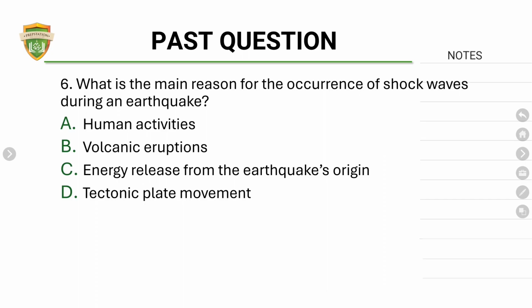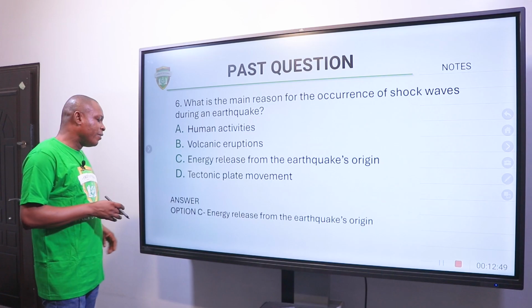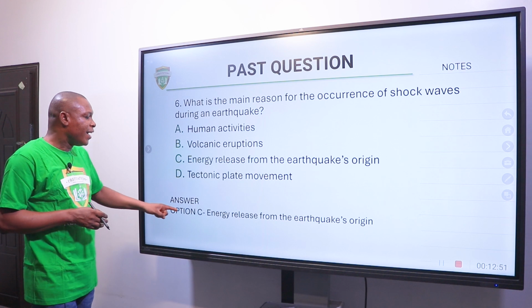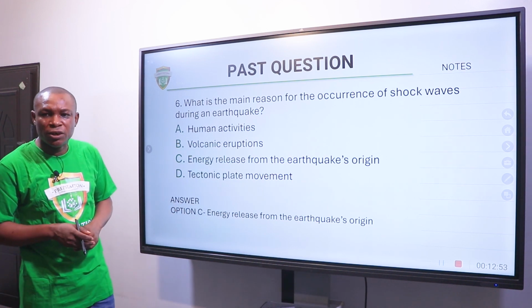What is the main reason for the occurrence of shock waves during an earthquake? A. Human activity. B. Volcanic eruption. C. Energy release from the earthquake's origin. D. Tectonic plate movement. The right answer is C. Energy release from the earthquake's origin.